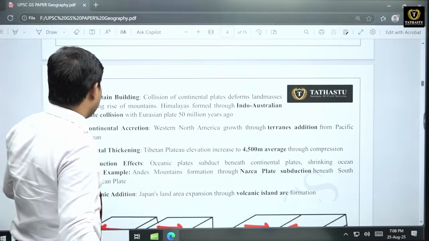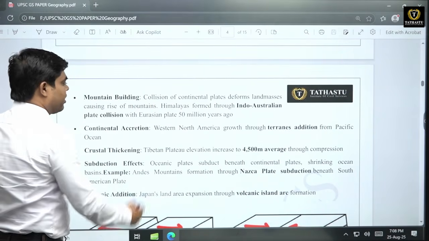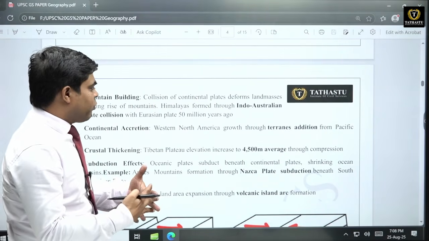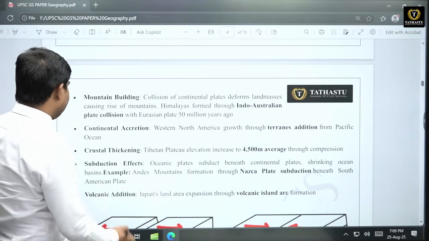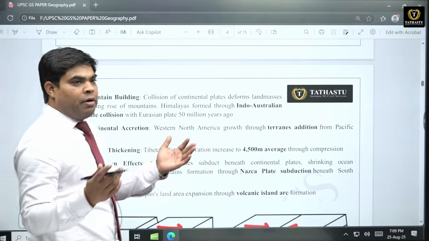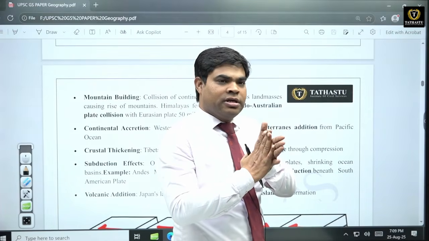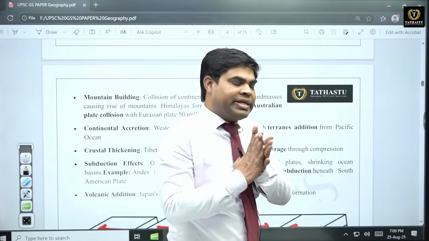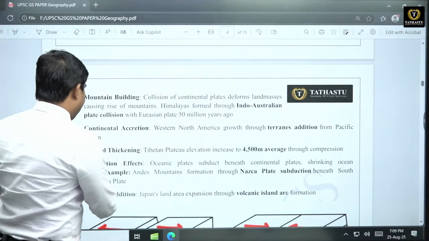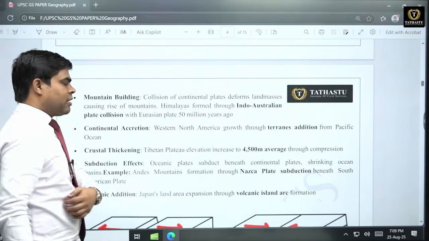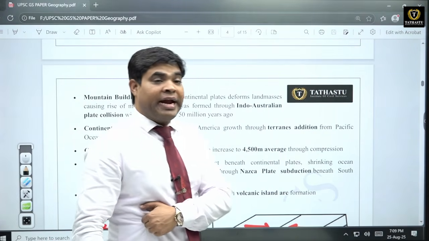There may be some continental accretion also, where some continents will accrete together, accumulate together, and then there will be crustal thickening also, because one crust is uniting with a second crust. And there is a subduction effect, because of which there may be some formation of trenches also.